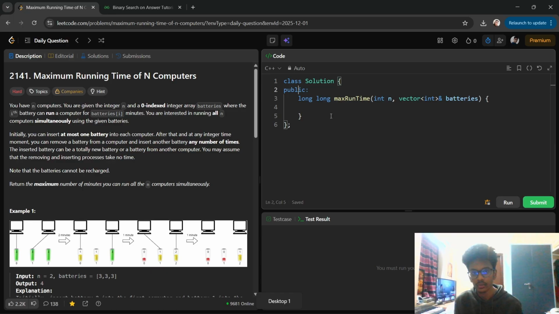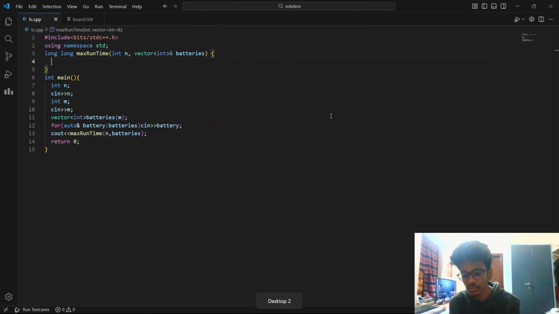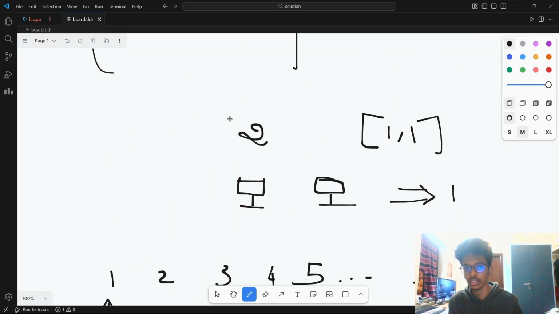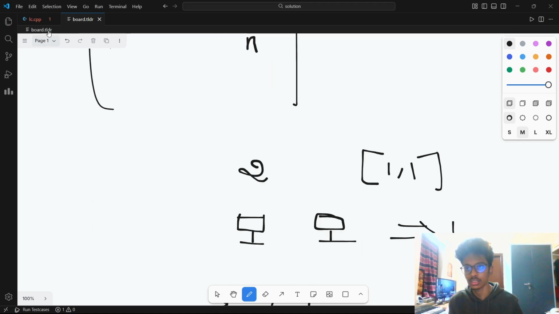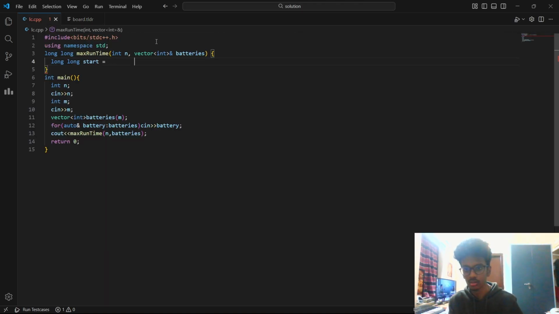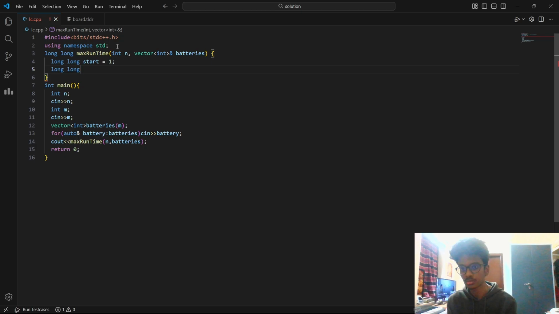So now we'll be writing this max runtime function. One thing we know is we'll be having a greedy check here. What's the lower bound of this? The lower bound was at least it would run for 1 minute simultaneously, so lower bound was 1. And what's the upper bound?